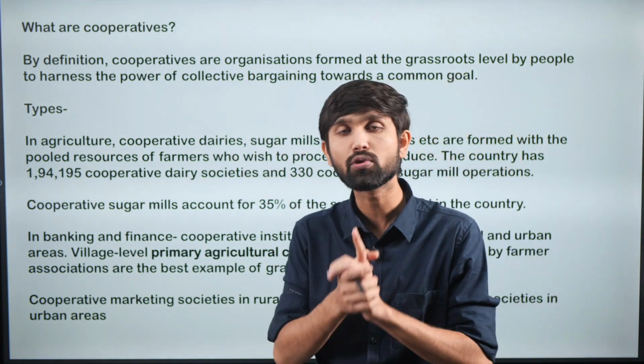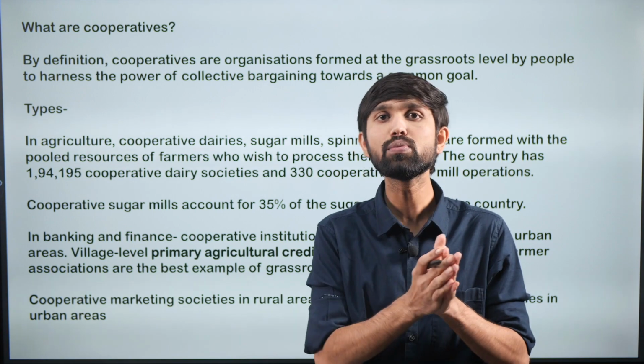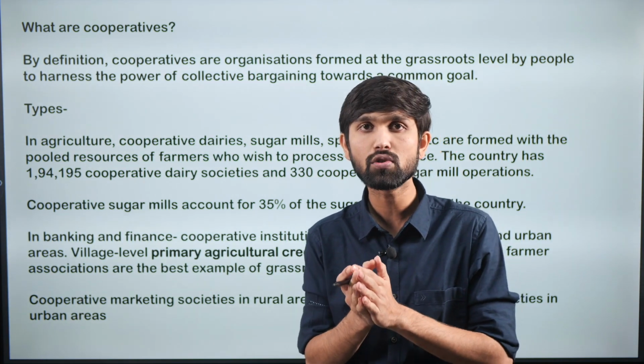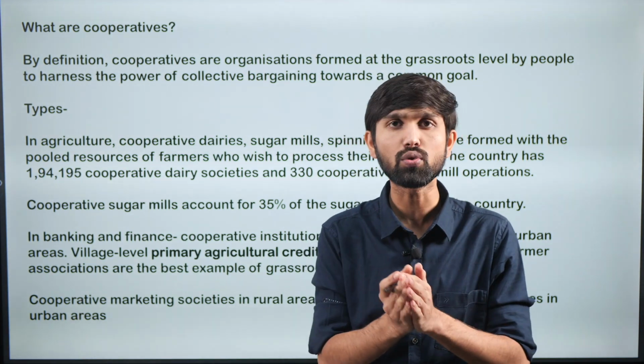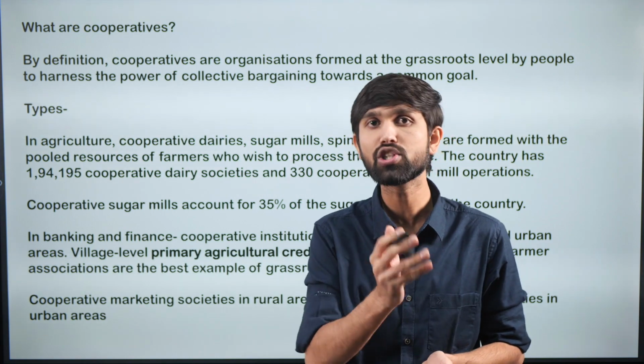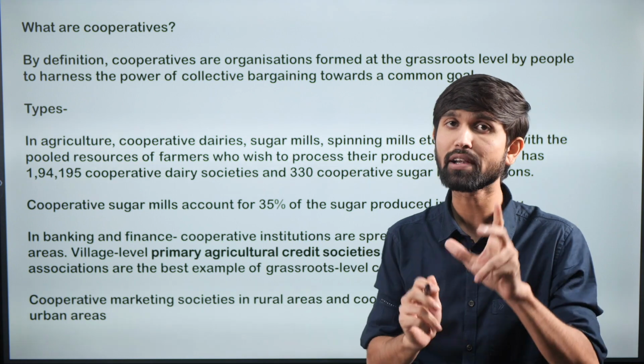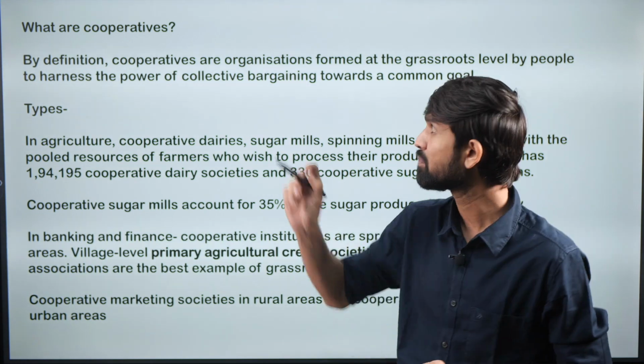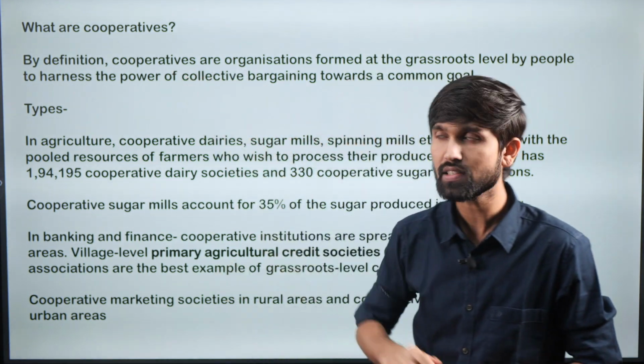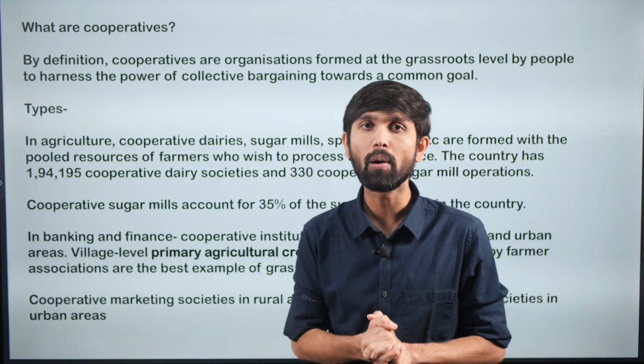This is the concept of cooperative societies, where individuals pool their resources and share not just resources but technology and know-how, and function better.